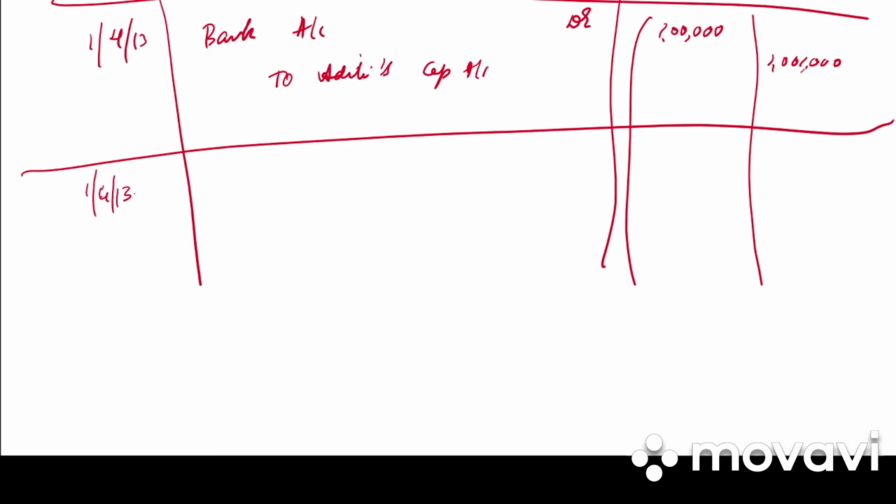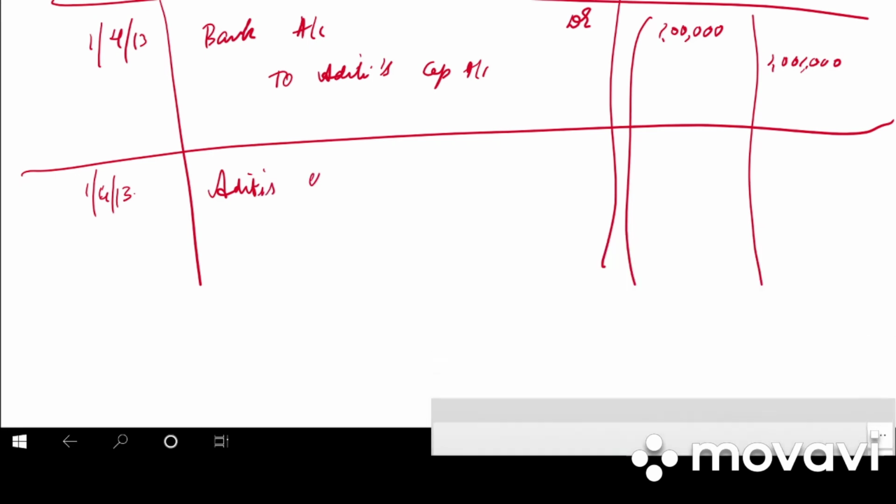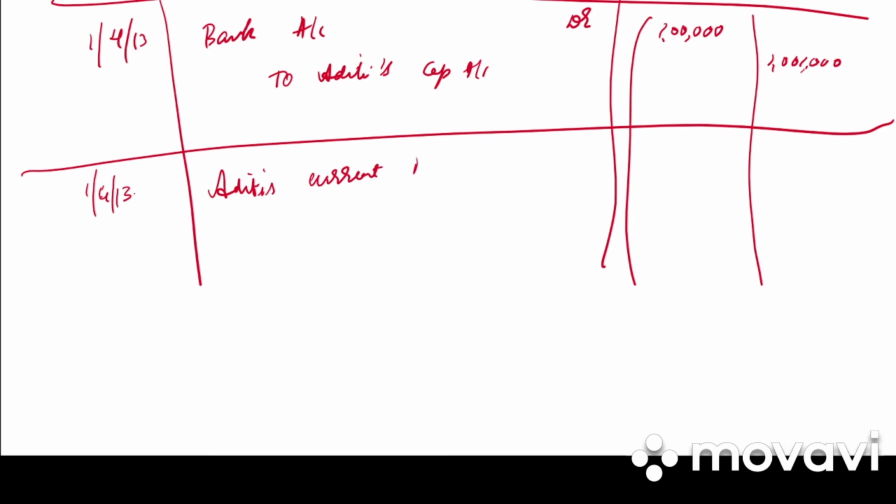Next, again on 1st April, Aditi will give her share of goodwill to the old partners. So Aditi's current account debited to Saloni's capital account, to Shrishti's capital account. So what is the share of goodwill of Aditi? 25,000.